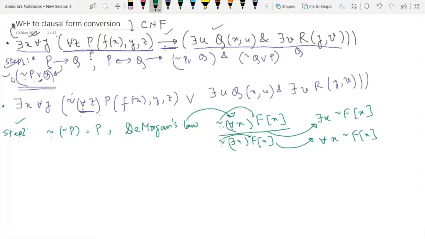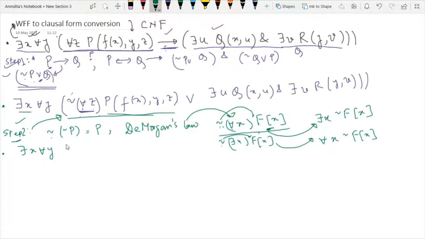So after applying step 1 in our problem, this is the result. Now we have this kind of scenario over here. We have not of all z, and then we have some function something like fx. So we can apply step number 2 at this point of time. So what I can write here is, after applying step number 2, this portion will be as it is.